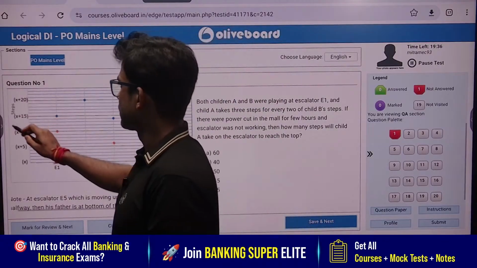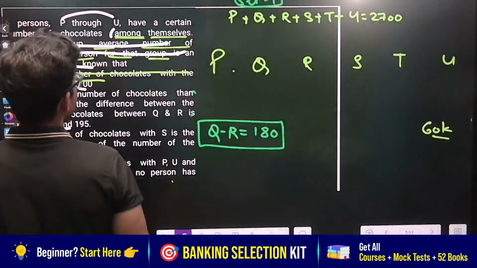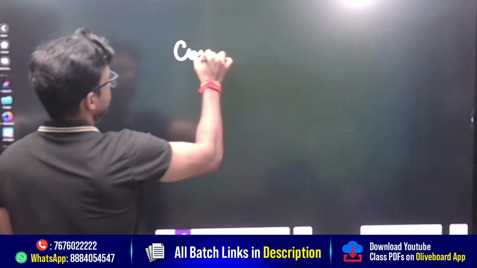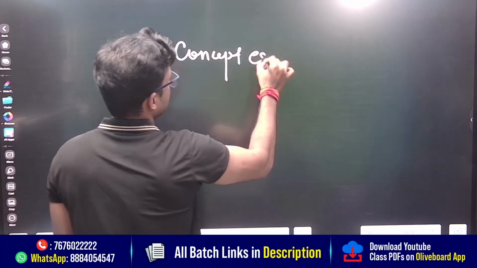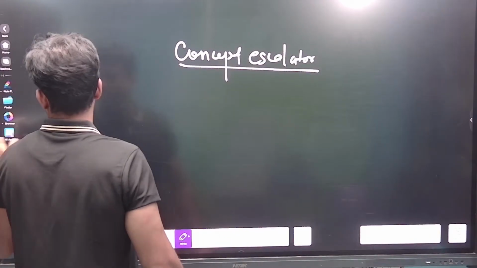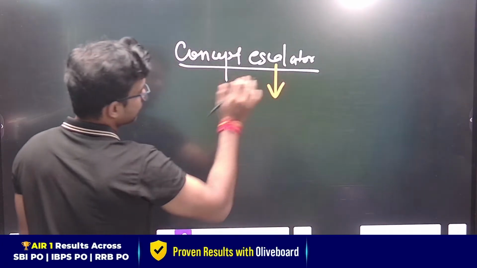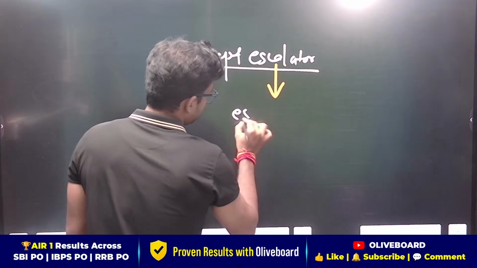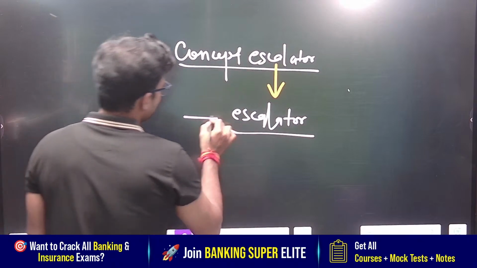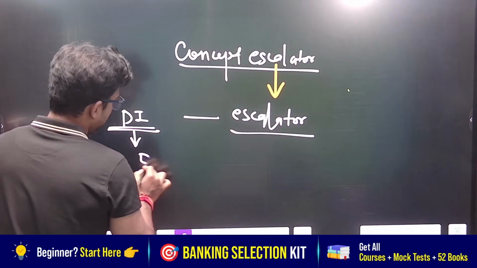This is number of steps. For this, you need to know the concept of escalator. And next time, whenever I come live, I'll ask you one question from escalator. Either it should be DI or DI plus LR.